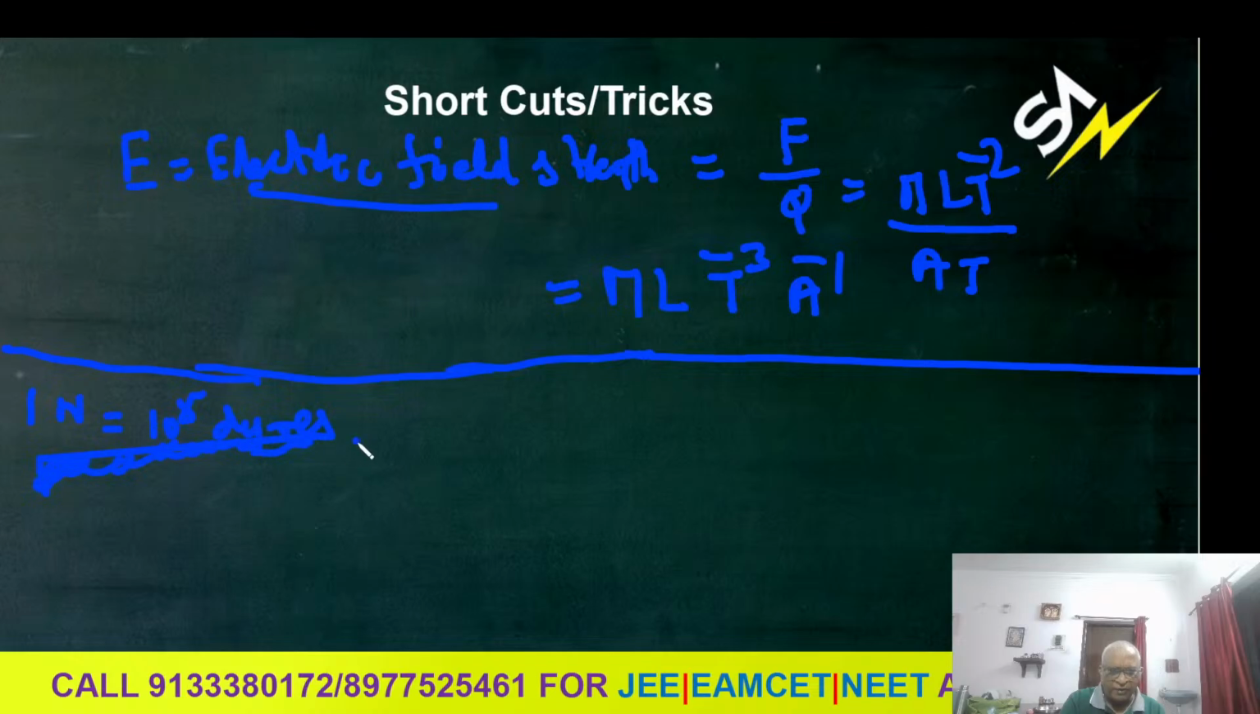1 Newton is 10 to the power of 5 dyne. Overall, 1 joule is equal to 10 to the power of 7 erg. Like that, conversion of units. But the last method is important.